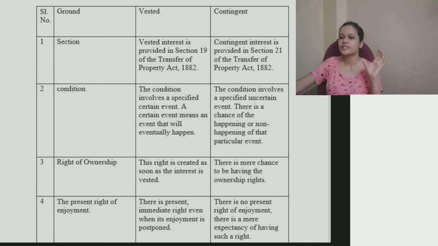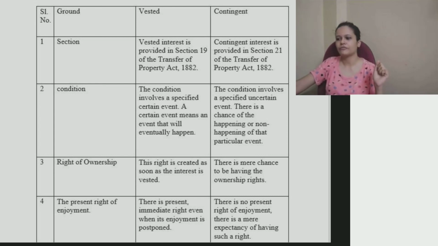I have specified that when I die, that is a specified thing, and that event is certain. For sure, it will happen today or tomorrow. A certain event means an event that will eventually happen, whether today or tomorrow.